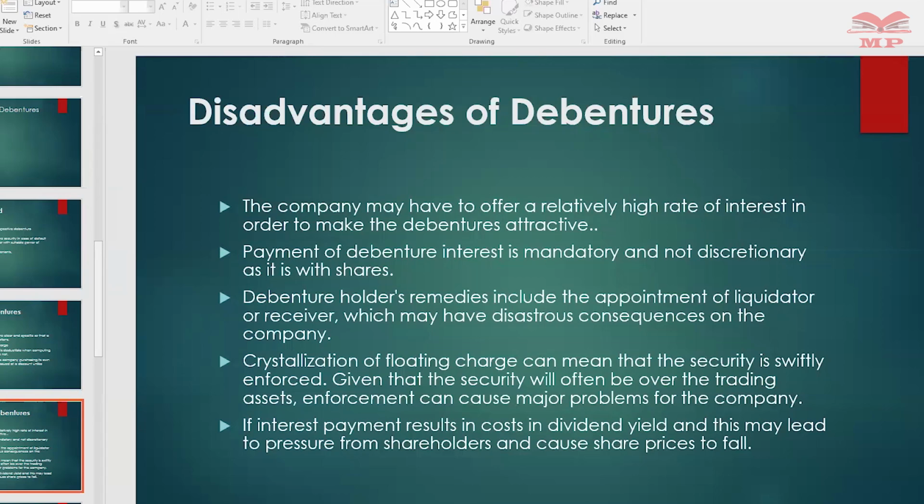We also talk about crystallization of a floating charge. We had said the debentures are normally a floating charge. It's not attached to a fixed asset. It's attached to a fleet of cars probably, or that land. But once it crystallizes, where crystallization is when you are unable to pay, and we'll talk about that in a bit, the floating charge crystallizes and it is attached to a particular asset. Talk of that title deed that had been issued to secure a loan. It no longer becomes a floating charge.